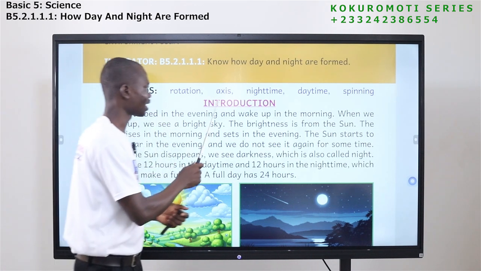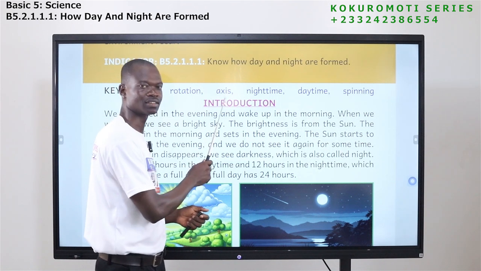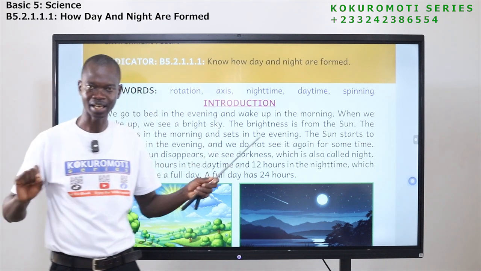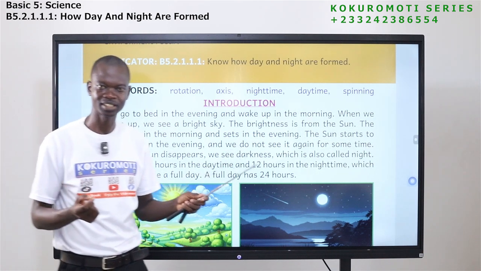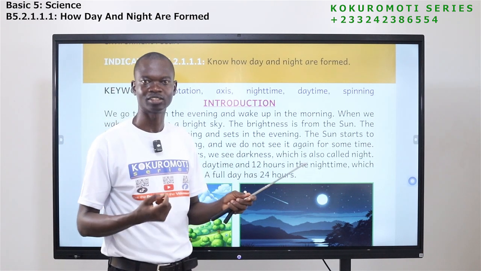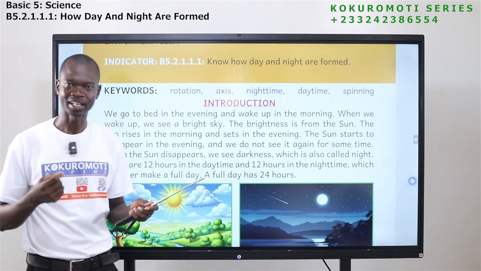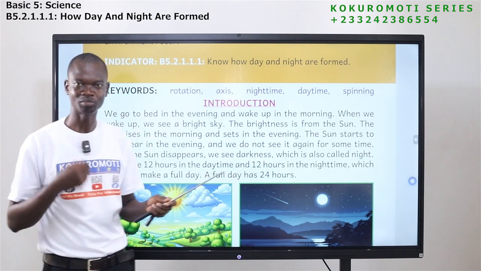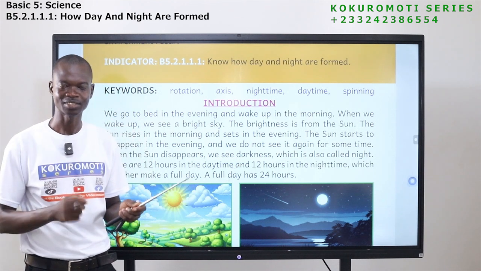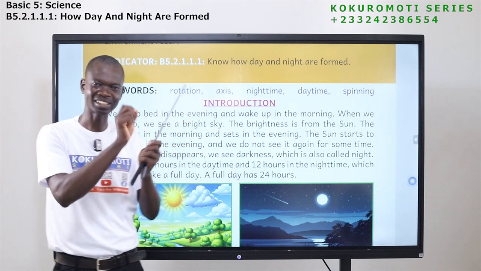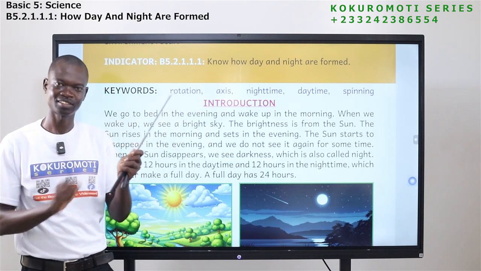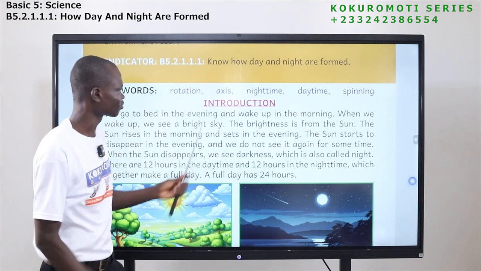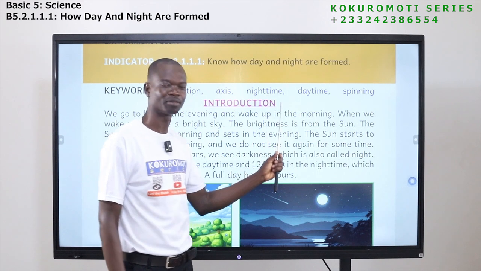Okay, the next one is axis. Axis is an imaginary line around which the earth rotates. So the earth rotates around the axis, or the earth moves around the axis. The axis is what? An imaginary line around which the earth what? Rotates.